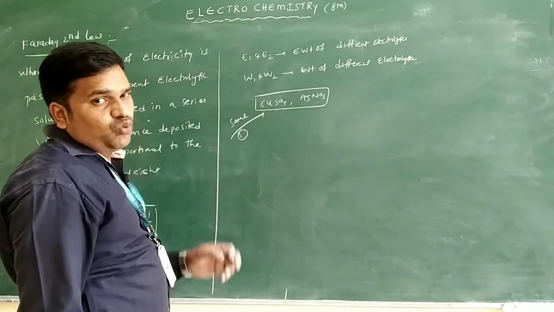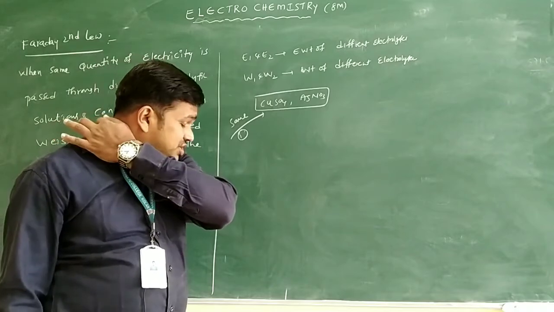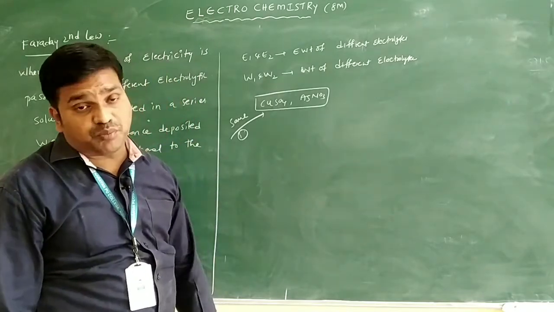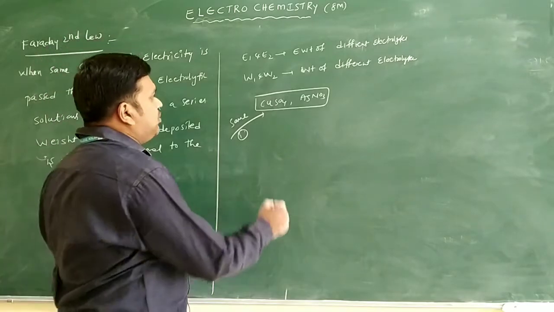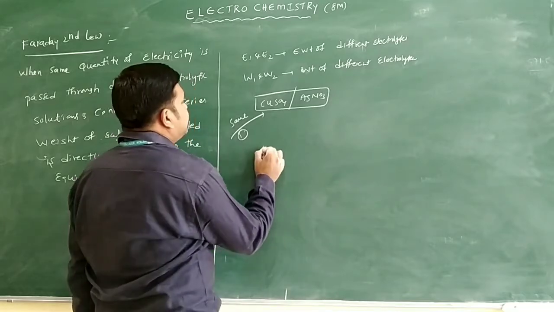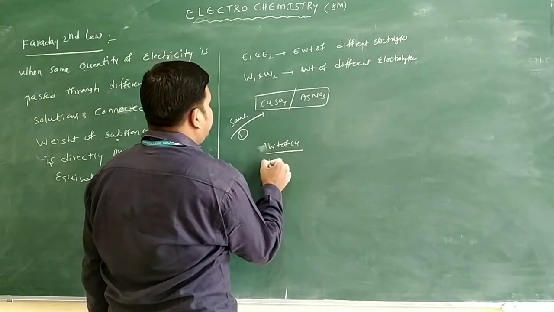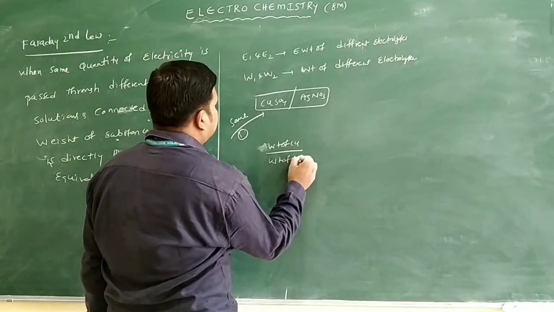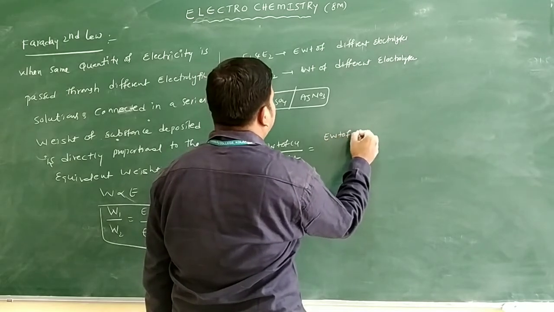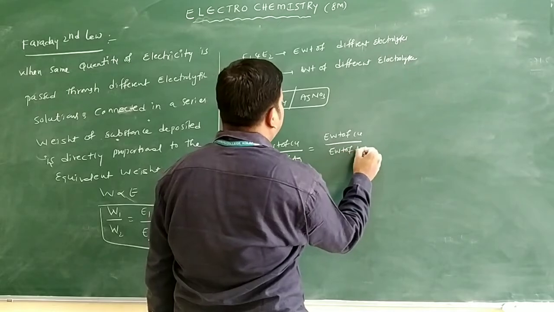Whenever you pass the same quantity of electricity, the weight of the substance deposited at the electrode is directly proportional to the equivalent weight. Suppose I am taking copper sulfate and silver nitrate. The formula I will write is: weight of copper by weight of silver is equal to equivalent weight of copper by equivalent weight of silver.